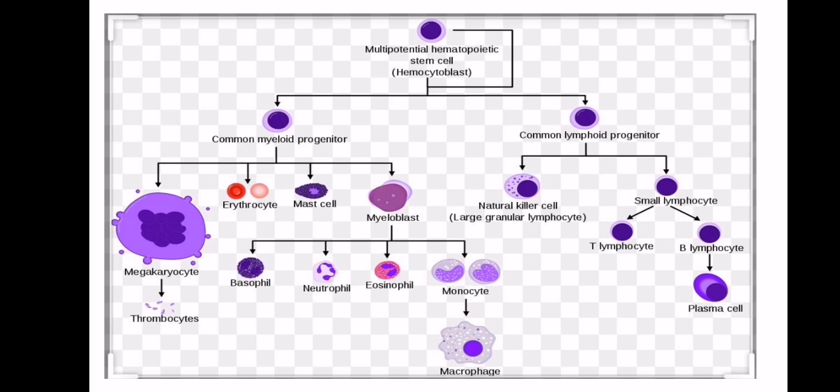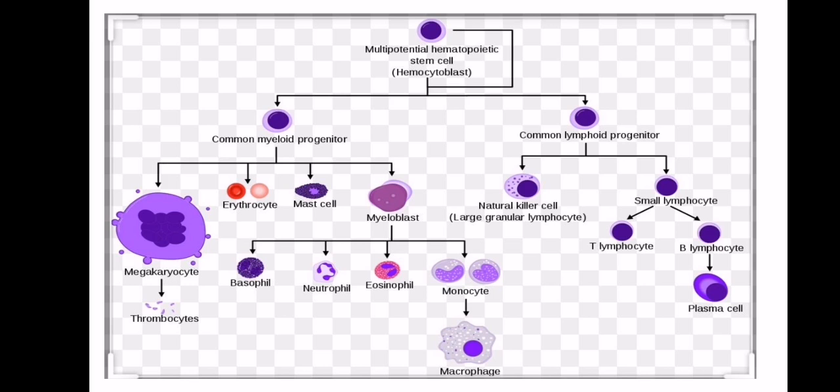Okay, the common lymphoid progenitor cells divide into natural killer cells. They're basically large granular lymphocytes, and they will kill any foreign body that enters the body. And into small lymphocytes that divide into T lymphocytes and B lymphocytes.